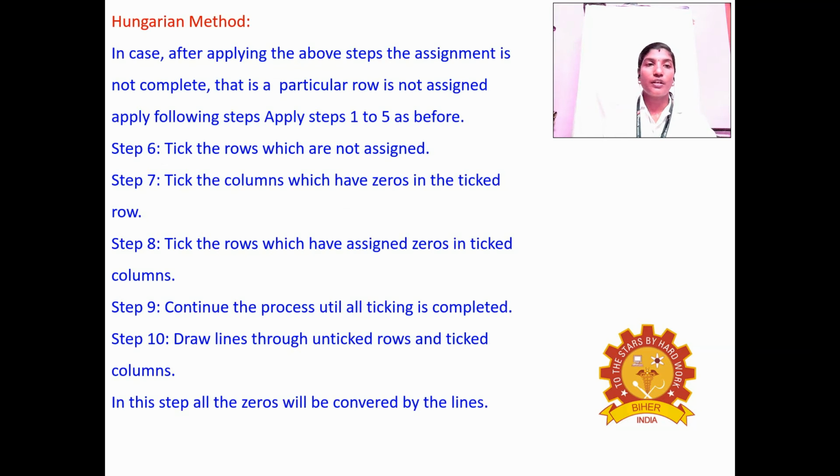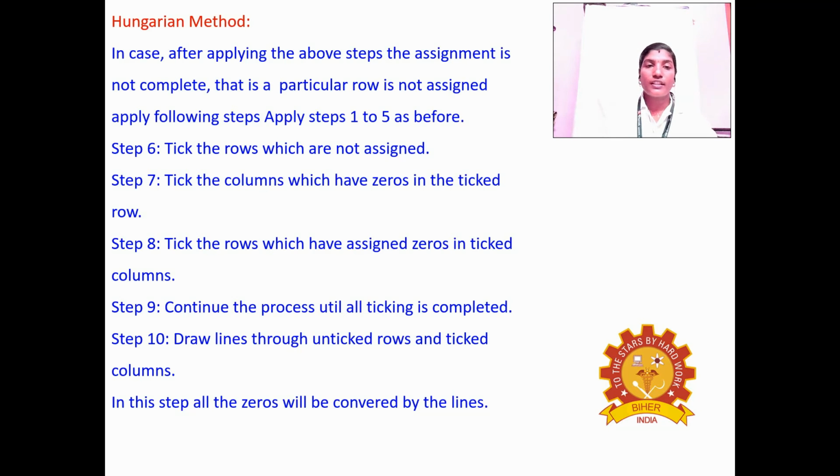In this case, after applying the above steps, if the assignment is not completed, that is, a particular row is not assigned, apply steps 1 to 5 as before and then steps 6, 7, 8, 9, 10. Step 6: take the rows which are not assigned.